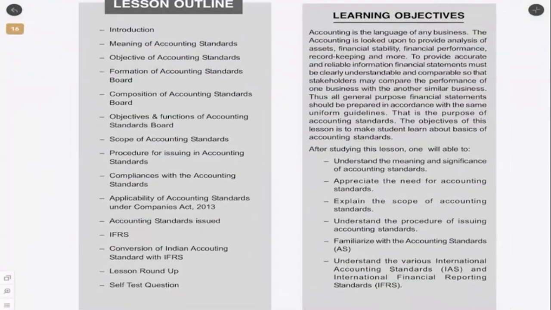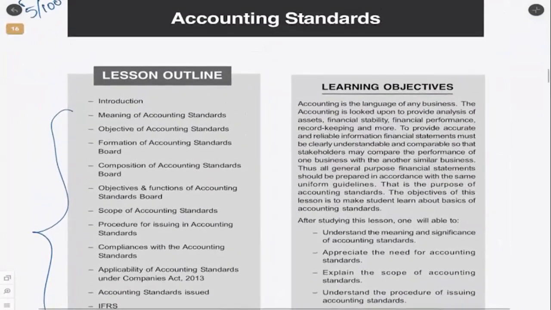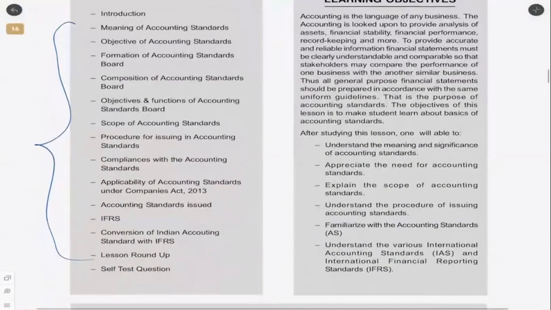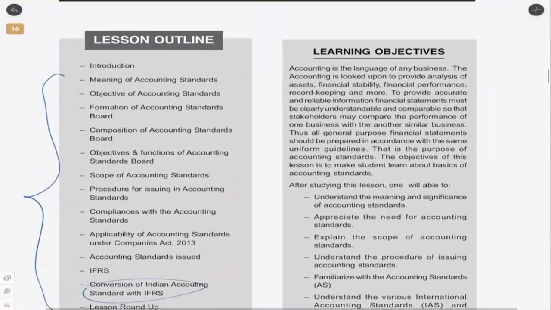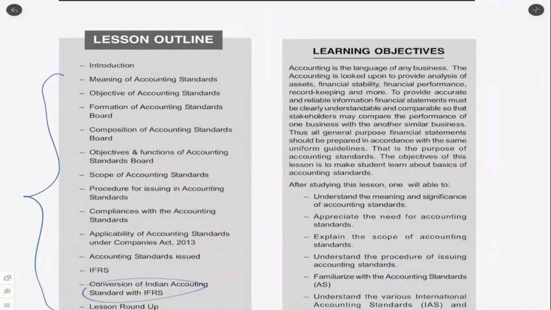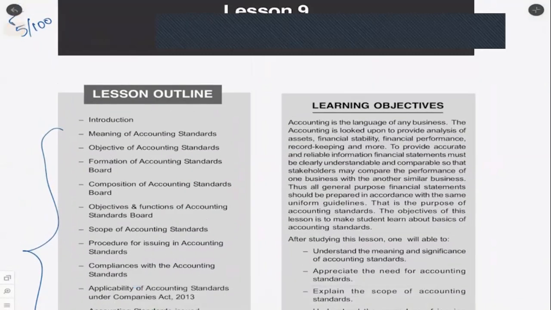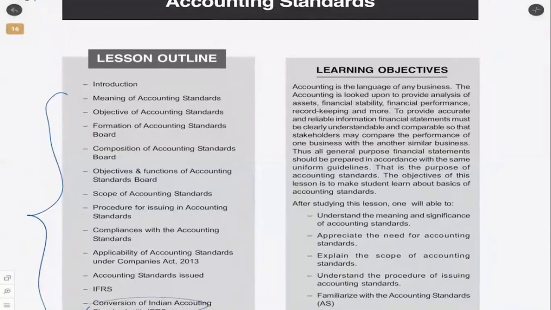Because this chapter involves lots of study, and the kind of portion which they have included here is CA final level, at least some portions of it, because they have included all the accounting standards and also some IFRS here. If you have time, if you are writing in December, then I would say go through the chapter, otherwise I would say skip it. But still, instead of reading the chapter thoroughly, you can just listen to this, and if at all you get questions based on what we have discussed here, then you can answer those questions.